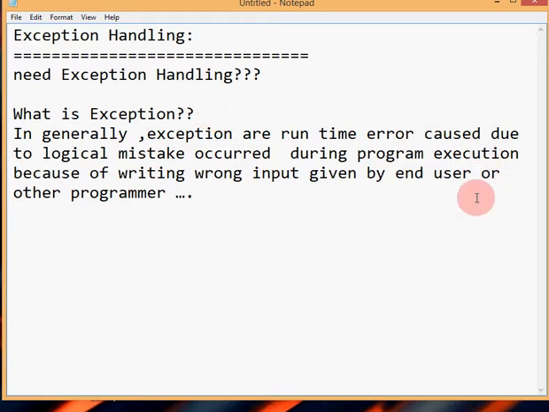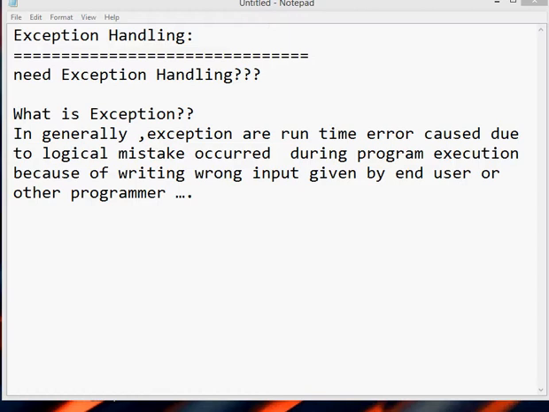But in technical words, you can say an exception is an object. It is an instance of one of the subclasses of the java.lang.Throwable class.